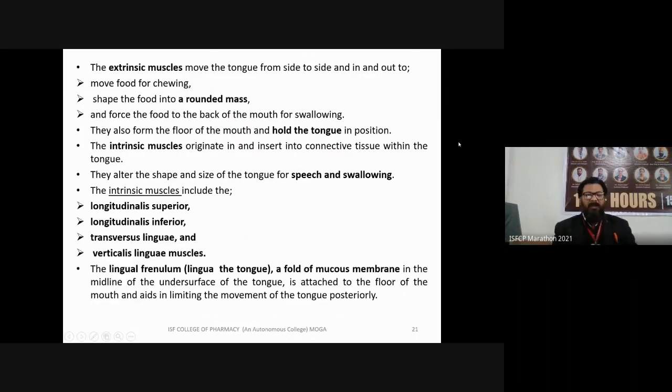Now I am going to discuss the extrinsic muscles that are attached and associated with the tongue. The extrinsic muscles move the tongue from side to side and in and out for the following functions: move food for chewing, shape the food into a rounded mass, and force the food to the back of the mouth for swallowing. These are three important functions of the tongue. They also form the floor of the mouth and hold the tongue in position.